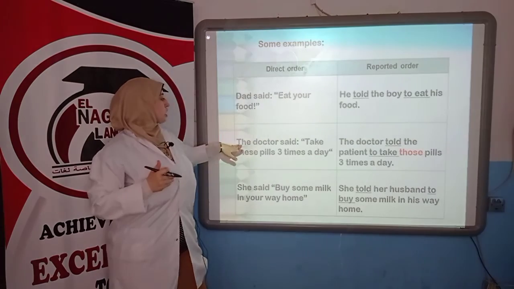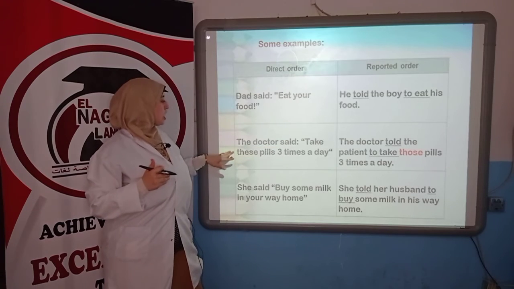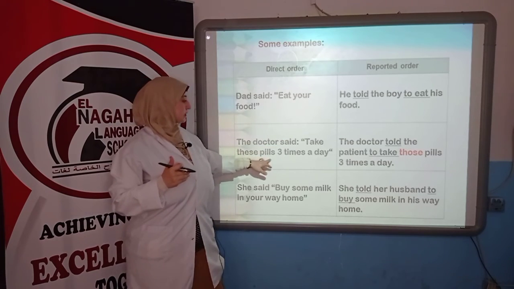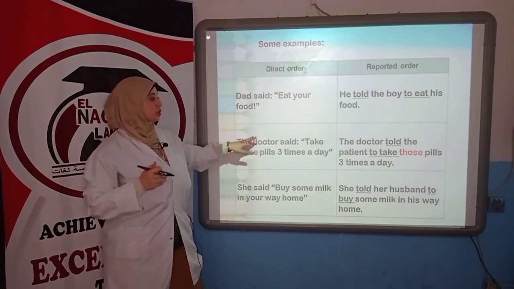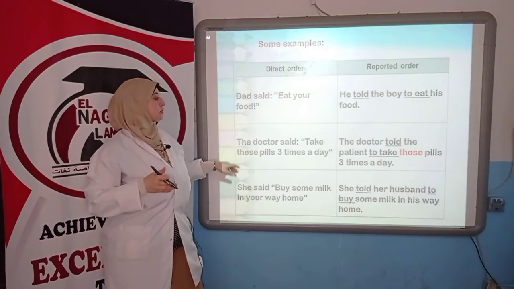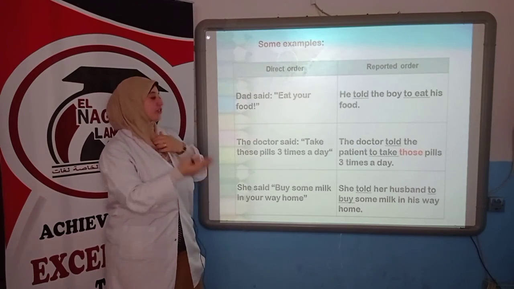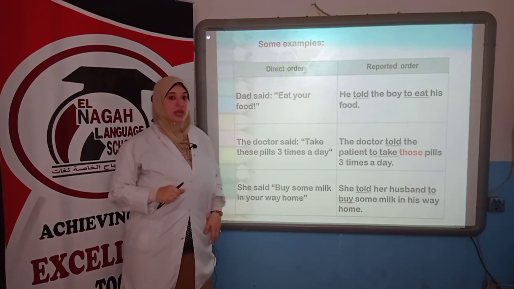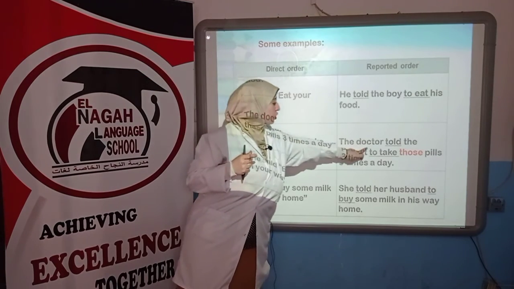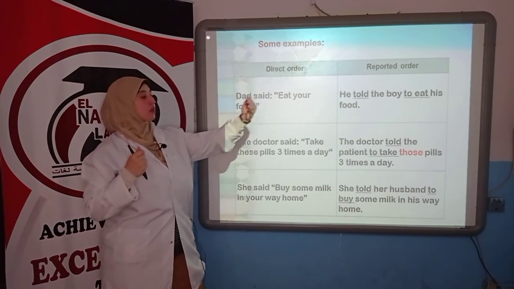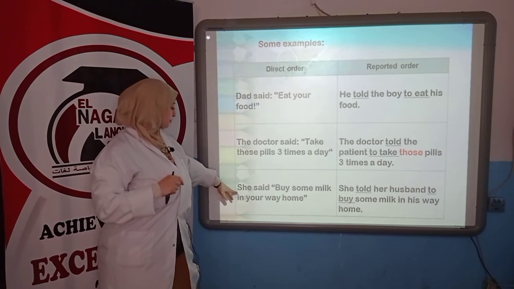The doctor said, take these pills 3 times a day. The doctor told the patient to take, these will be those pills 3 times a day. Once again, look here, to and those. I have to change it.